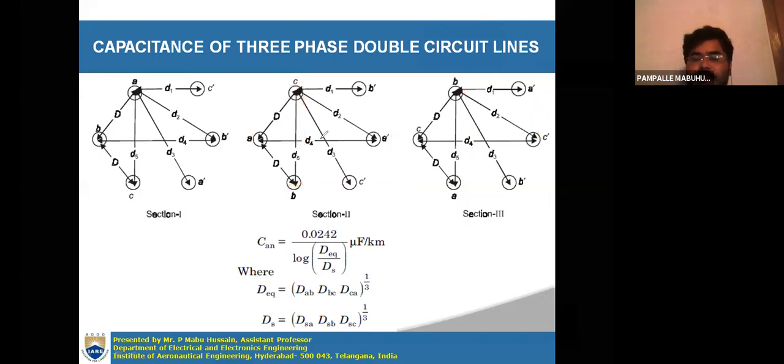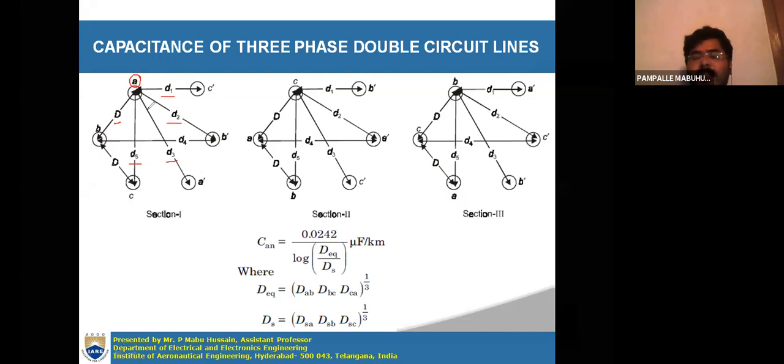Now here, the distance between any two conductors you have to assume in each section. In the diagram itself they have given the distance between any two conductors. Suppose you take conductor A; from conductor A to all other conductors in the first section, the distances are represented here. From A to C dash it is D1, from A to B dash it is D2, A to A dash it is D3, A to C it is D5, and A to B it is capital D. Like this, they mentioned the distance from any conductor to other conductors.